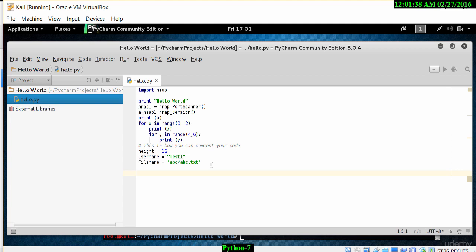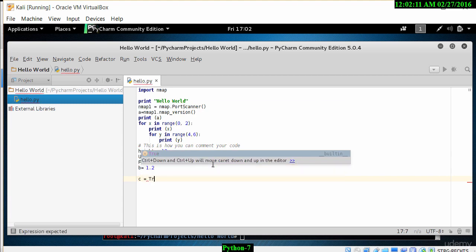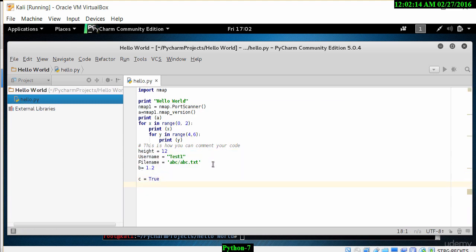In Python, it is also very easy for you to define floating point numbers. You simply need to choose a variable, use the equals sign, and type in the floating point number. So I can do b equals, and in this case I will put 1.2, which is now a floating point number. We can also use Boolean expressions. So for a Boolean, I can do c equals true, and that's a Boolean expression. I can also do d equals false, and that's another Boolean expression.